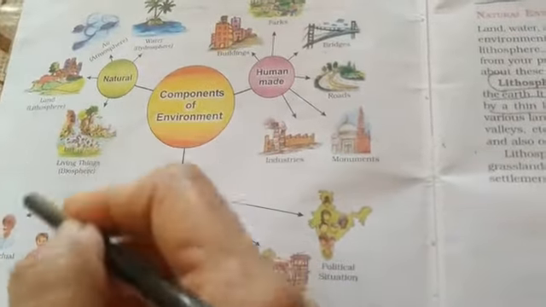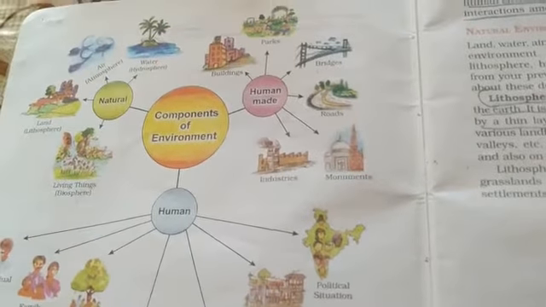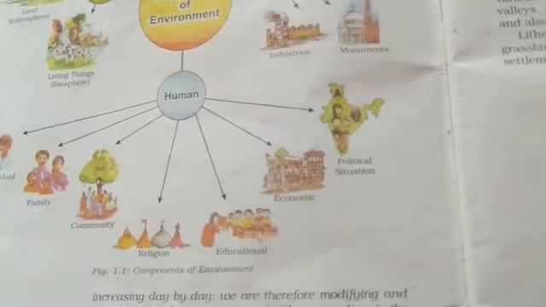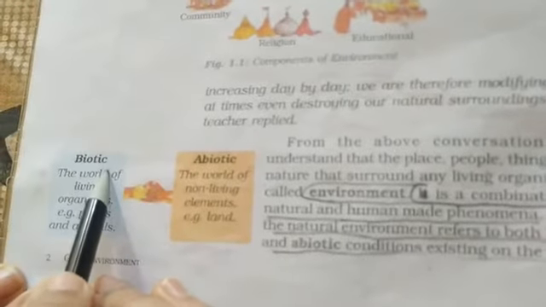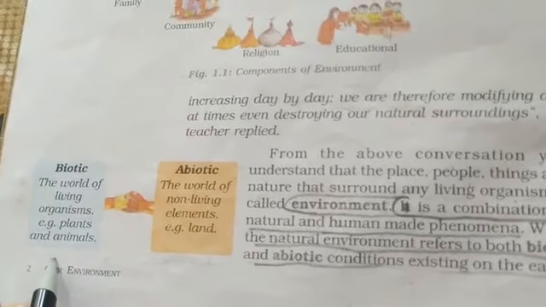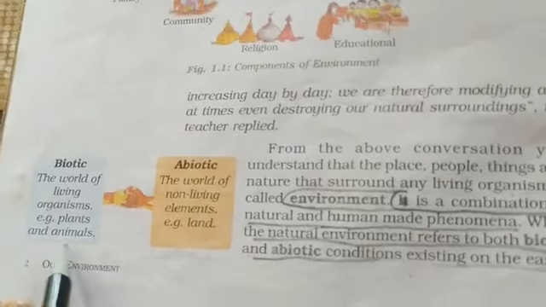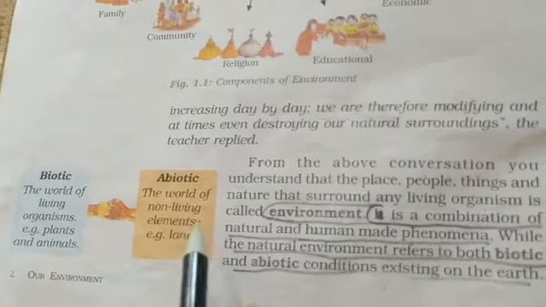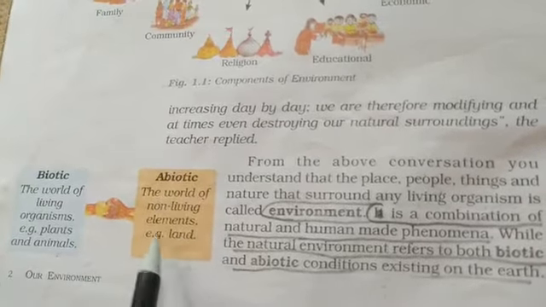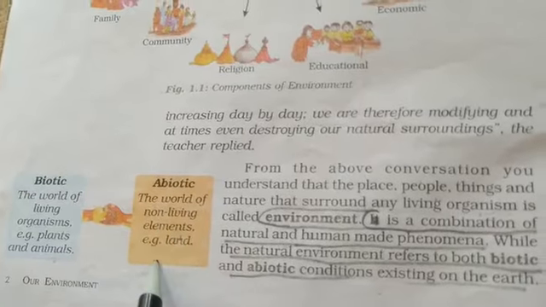So the natural environment I've already explained, right? Again, if you have to learn it in a better and easier way, it is comprised of the biotic world. What is this biotic world? It is the world of living organisms, that is the plants and animals, okay? And the abiotic world. What is that abiotic world? All that comprises the non-living elements such as land.